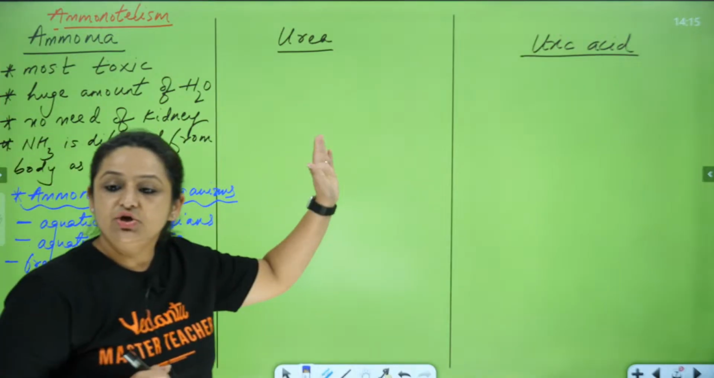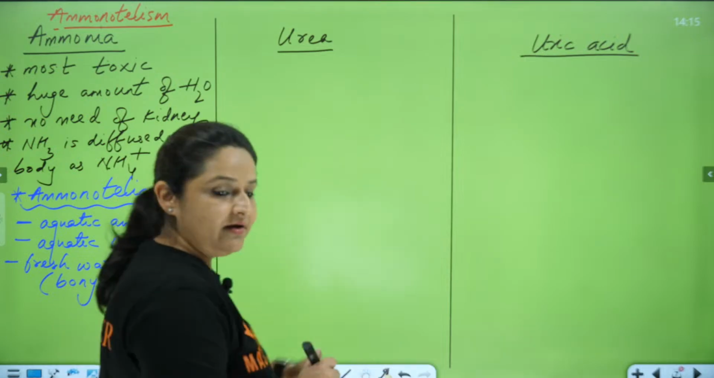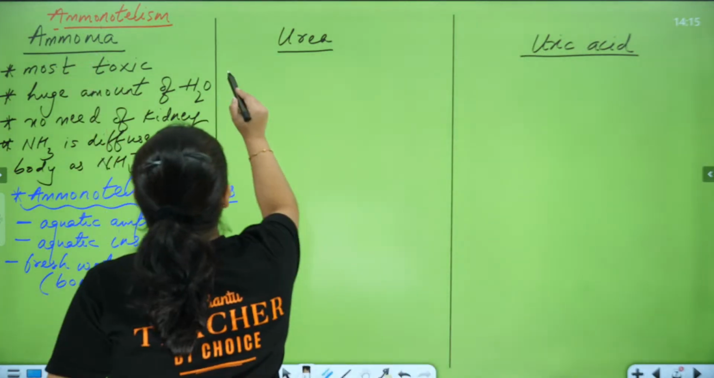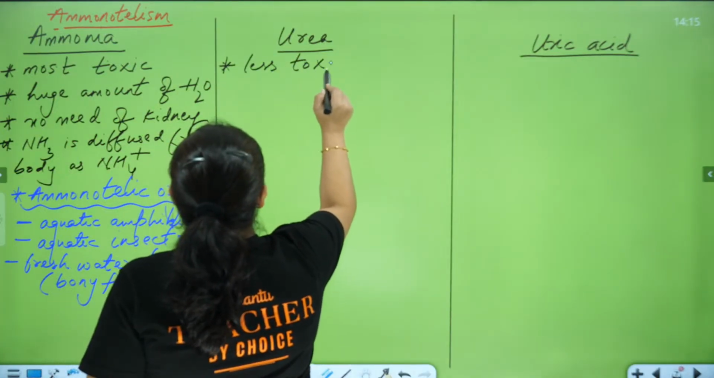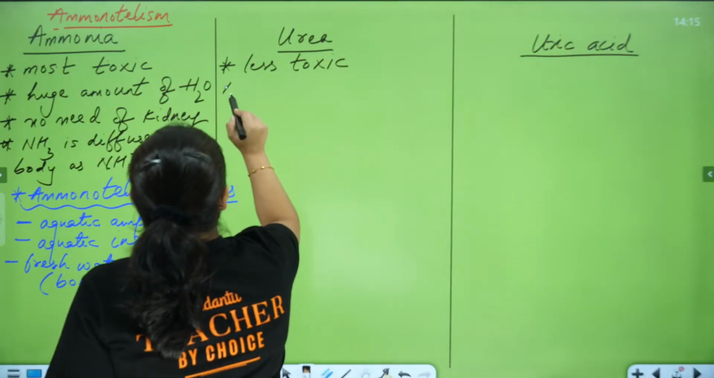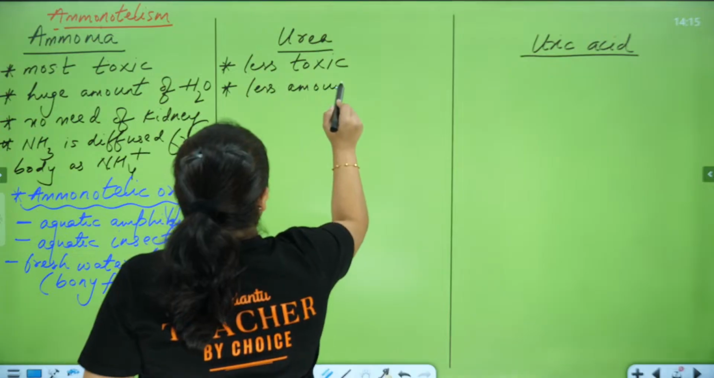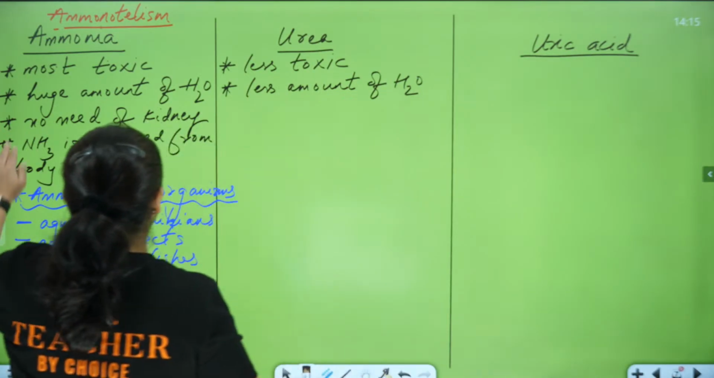Coming to the next, urea. In comparison to ammonia, urea is less toxic. Then it requires less amount of water for removal. Okay, it requires less amount of water for the removal.